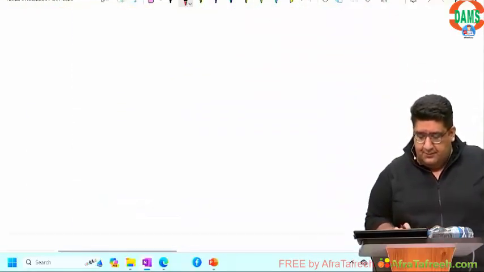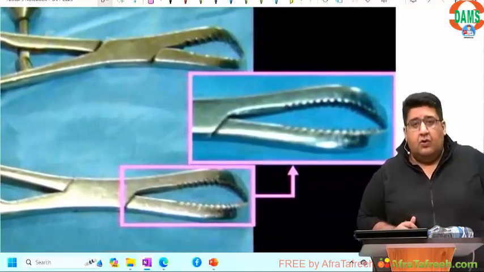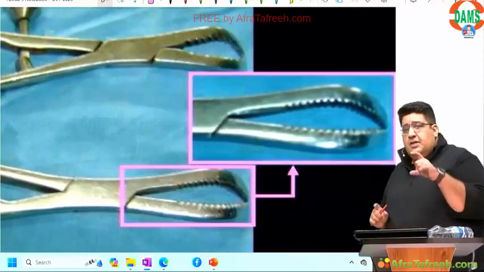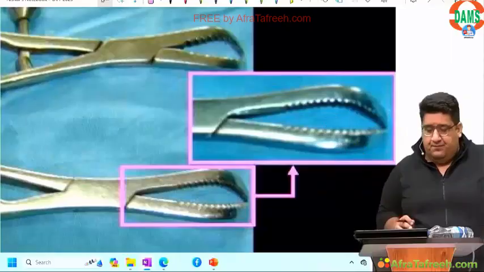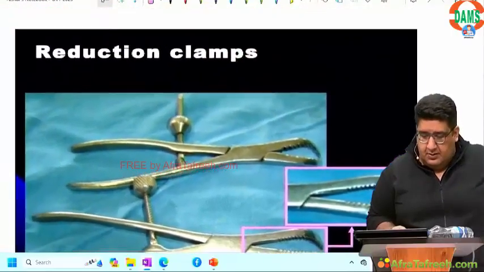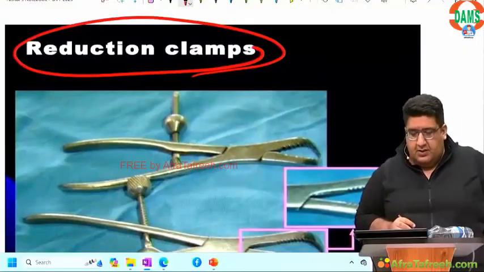चलिए. If you have a pointed structure with both the edges serrated, it's a reduction forceps. It's a reduction clamp. It's a reduction forceps.